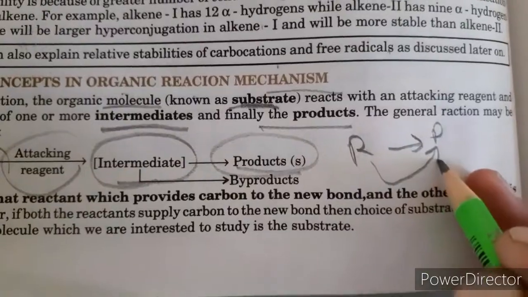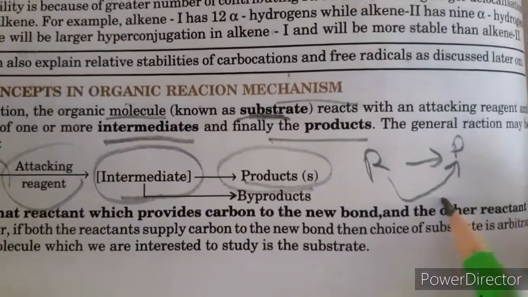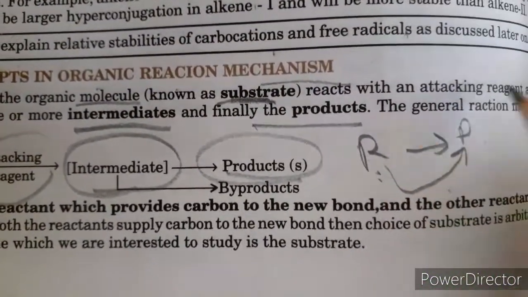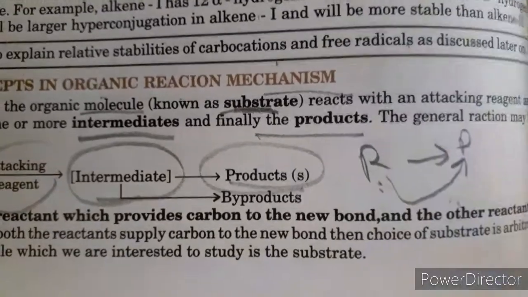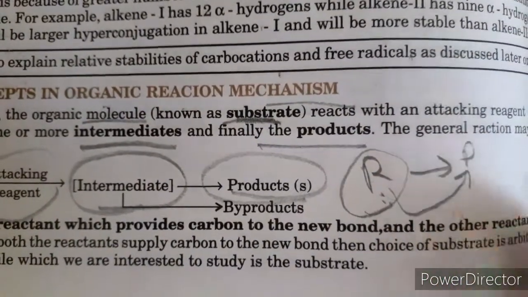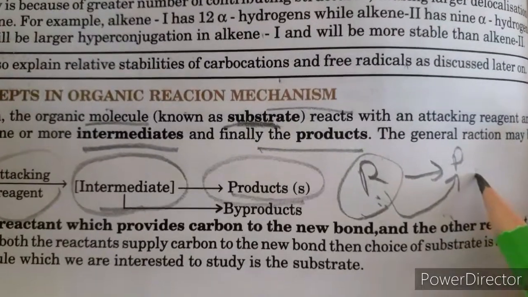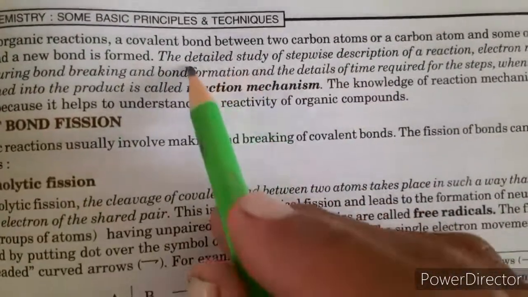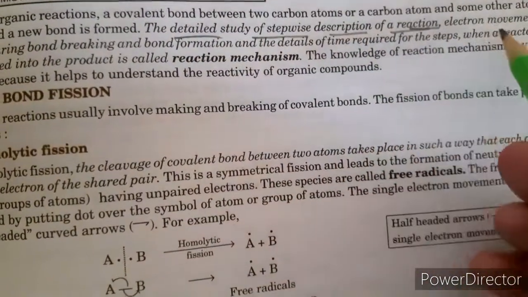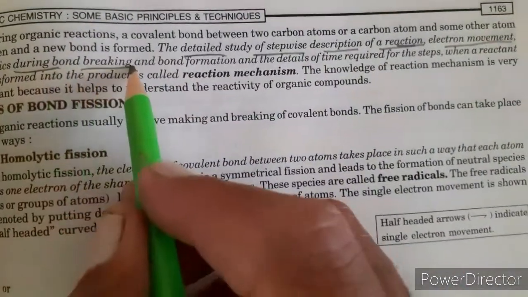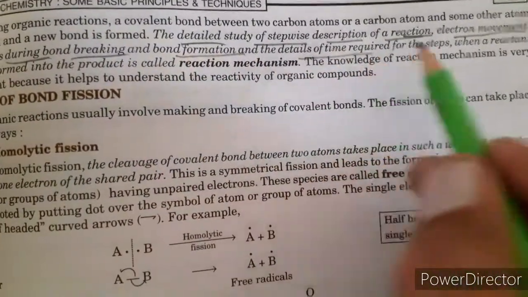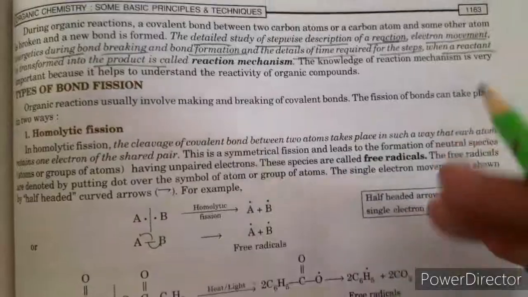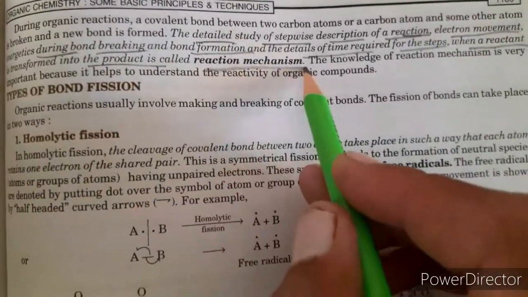In this case, the reactant changes into product. How does the reactant change into product? What type of intermediate forms? What type of transition state forms during the reaction? The total description or detailed study of the reaction from reactant to product is called reaction mechanism. So what is the definition? The detailed, stepwise description of a reaction: the electron movement, the energetics due to bond breaking and bond formation, and the time required for these steps when a reactant transforms into product. The full description, full detail, of how the reactant changes to product is called reaction mechanism.